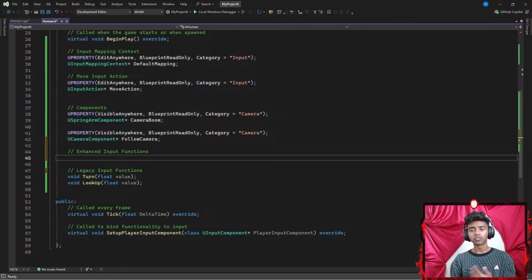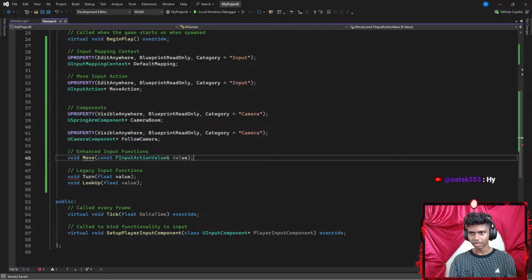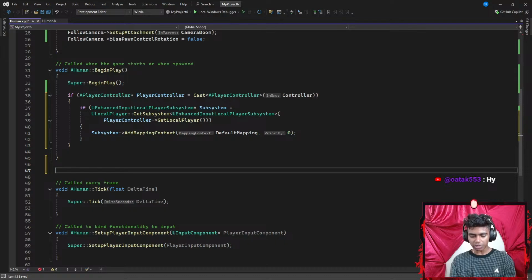There we go. Now, for my enhanced input function, I'm gonna go ahead and create a void function called something like Move, which requires a constant parameter of something like FInputActionValue that requires the memory address of my value as a parameter, ending with a semicolon. Then I'm going to press Control S to save the code, go to my C++ file, and create a void function.